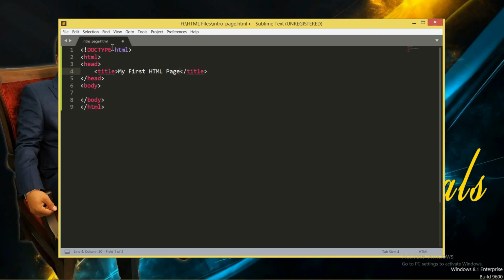This is called the declaration, meaning we are using HTML 5.0. This is the HTML tag, and at the end it should be closed. This is opening head, closing head, so these are all pair tags, and the title tag always comes inside the head tag. This is opening title, this is closing title, and whatever title I want to give, I give over here. Close the head tag, and whatever you want to display in the browser window, the main content, your text, your images, your videos, your sounds, all of that appears in the body tag. Every content you write within the body tag.